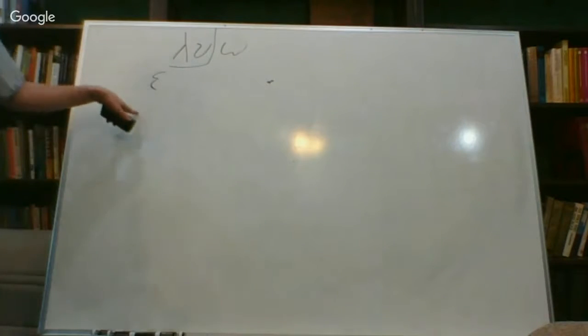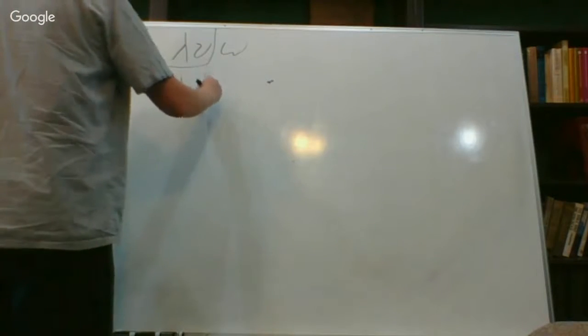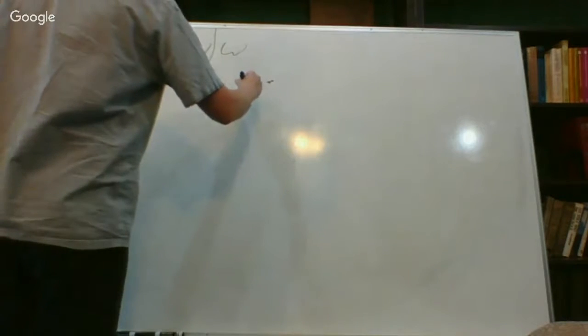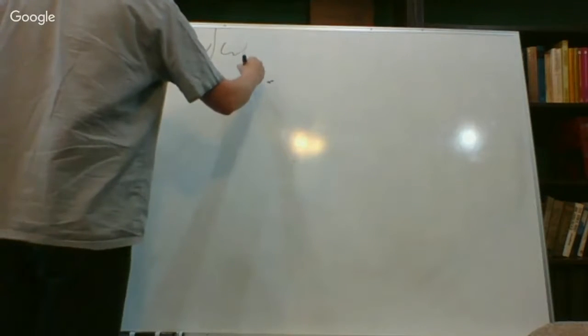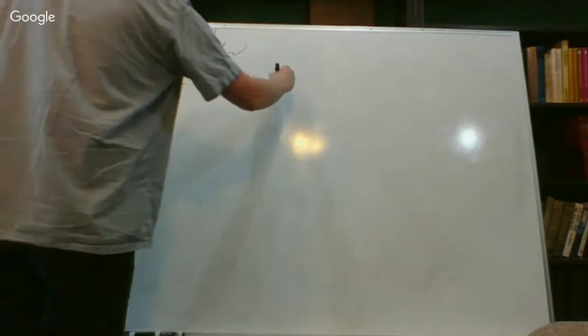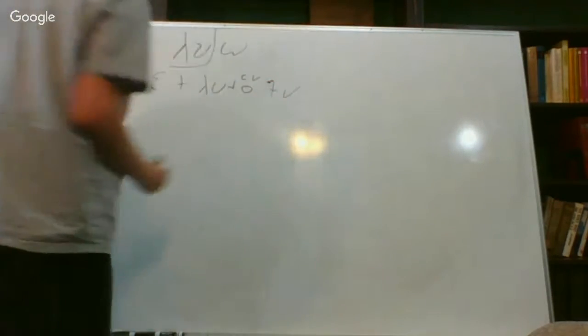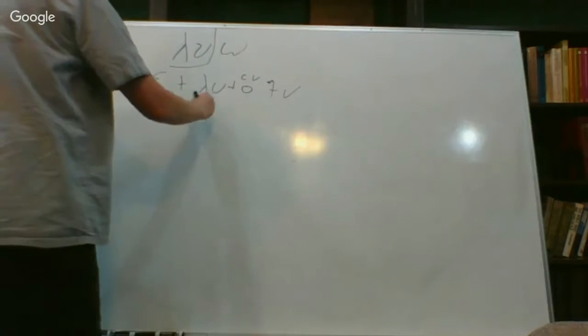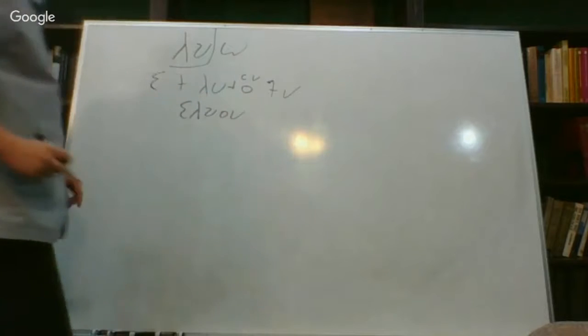So we have epsilon, because this is the augment. The augment is always going to be the first thing that comes, plus the present tense stem lu, plus the connecting vowel omicron. So I'll just write CV here for you, plus the personal ending nu. So all this together, we get eluon.